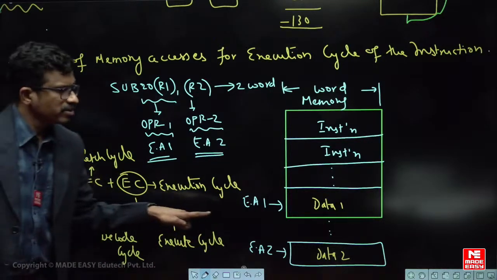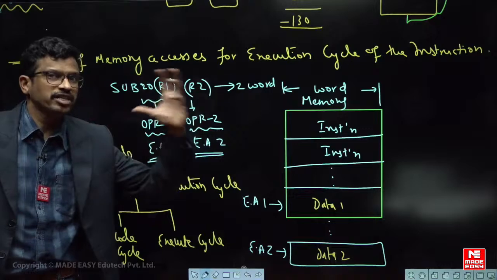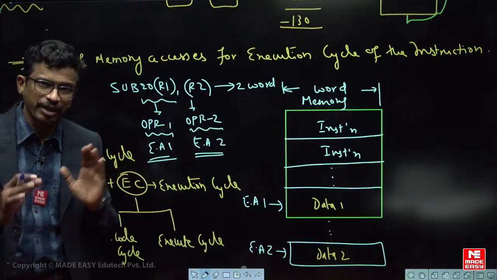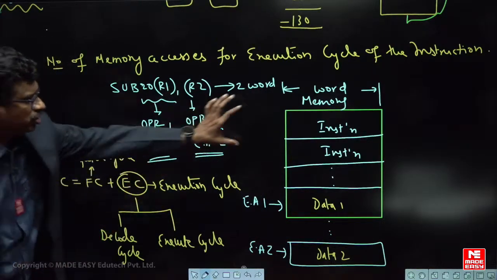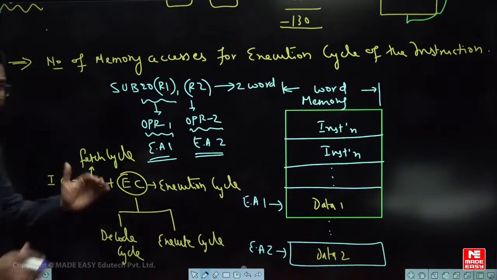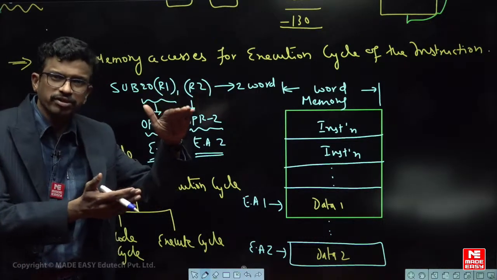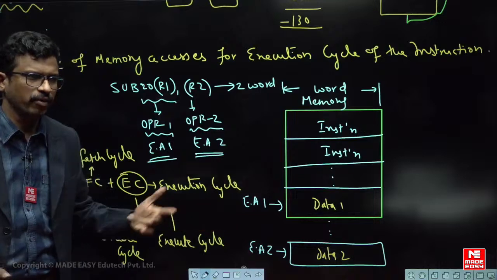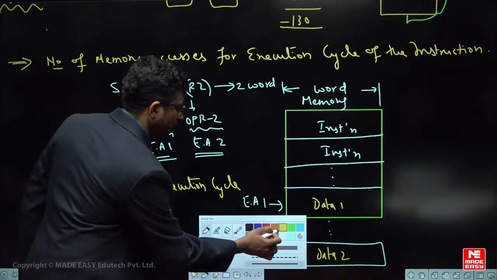Fetch cycle means till the opcode is fetched into the microprocessor or CPU. The instruction is 2 words, let us say. It is a little bit higher level of question. So 2 mark questions can be possible like this. So how do we solve it? Very simple.